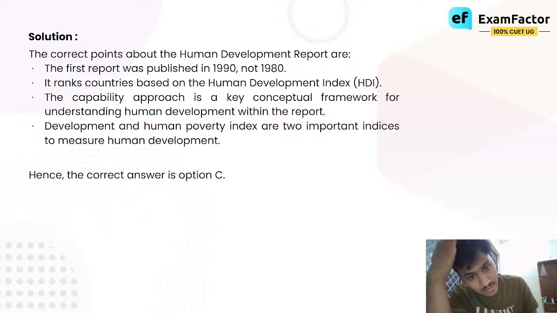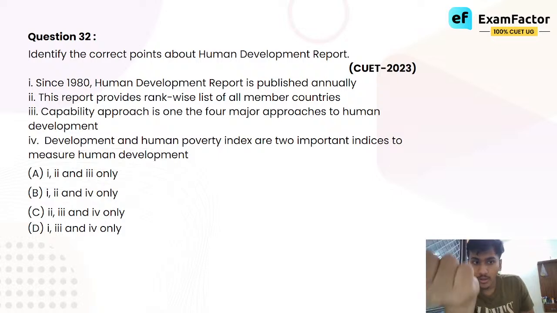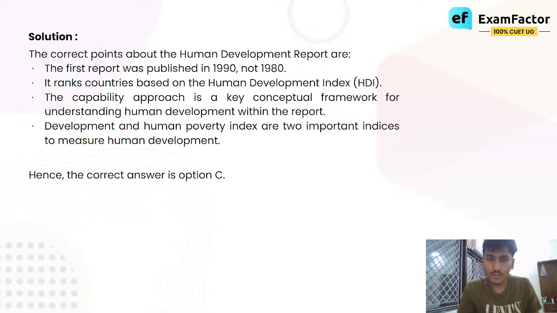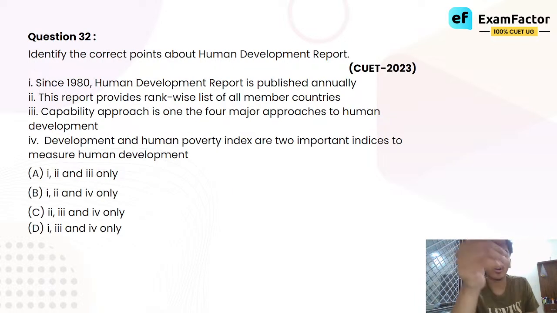The correct answer is option number C. 2, 3 and 4 are correct. यहाँ पे देखिए फिर से वही बात हो गई. All of the options look correct, but mistake कहाँ पे है? Mistake is in the year. If you do not know the fact that the first Human Development Report, HDR, was published in 1990, not 1980, you will think कि यहाँ पे तो सब सही है, and then you'll sit with this question for 5 minutes.